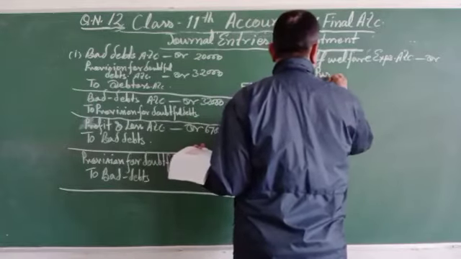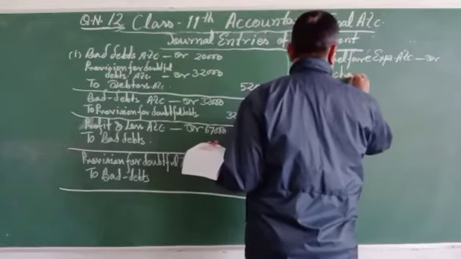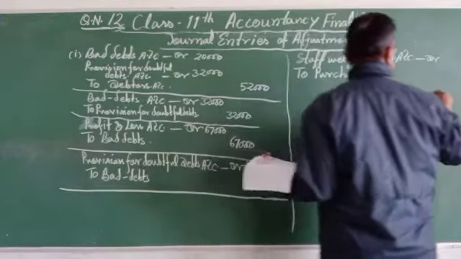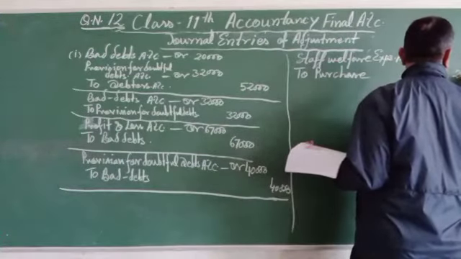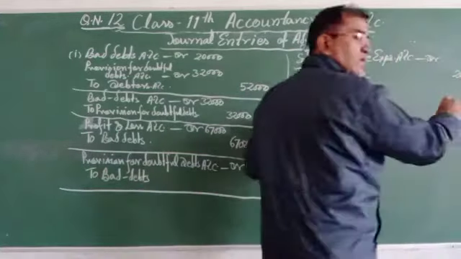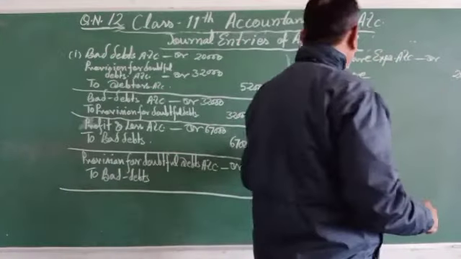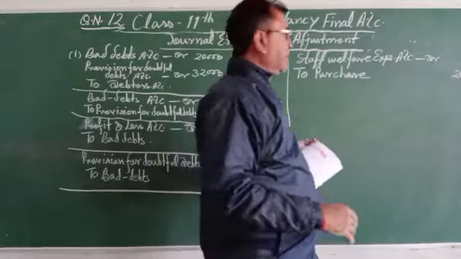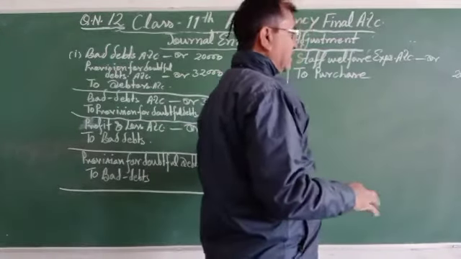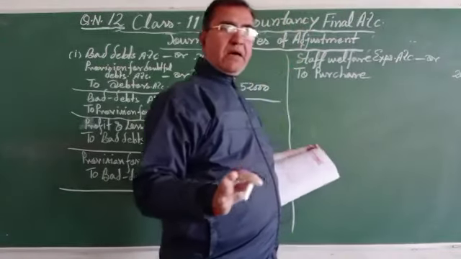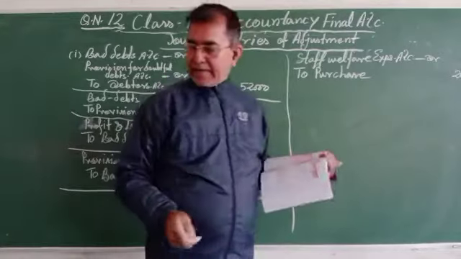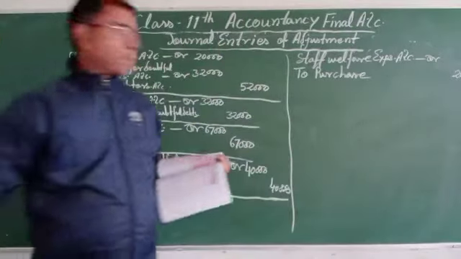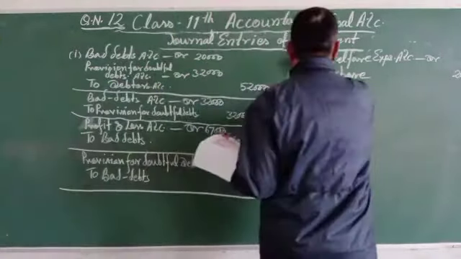Whatever the amount deducted from the purchase, that will be the 20,000. Staff welfare expenses account debit to purchase, the amount will be 20,000, just we can see this way.